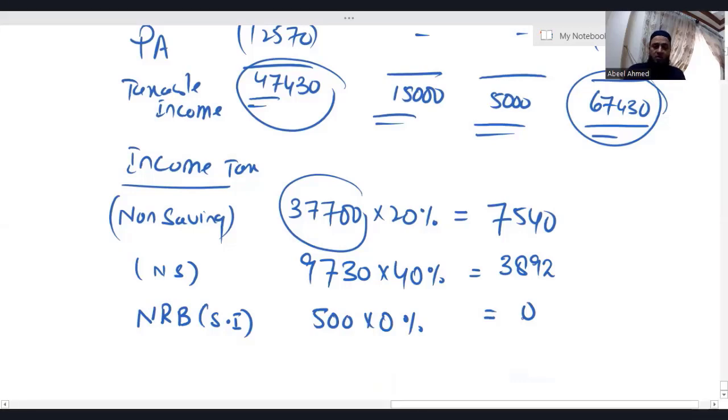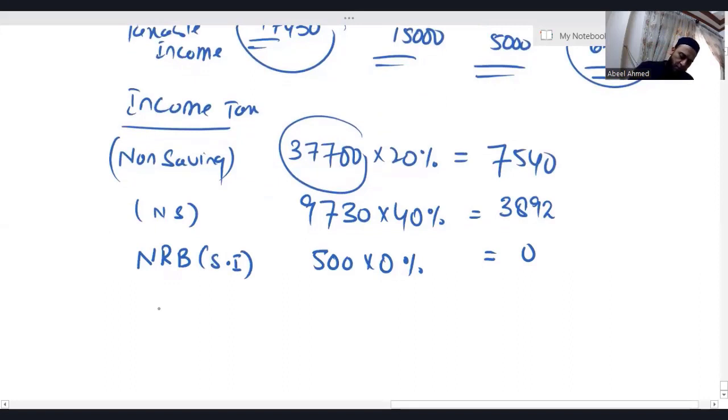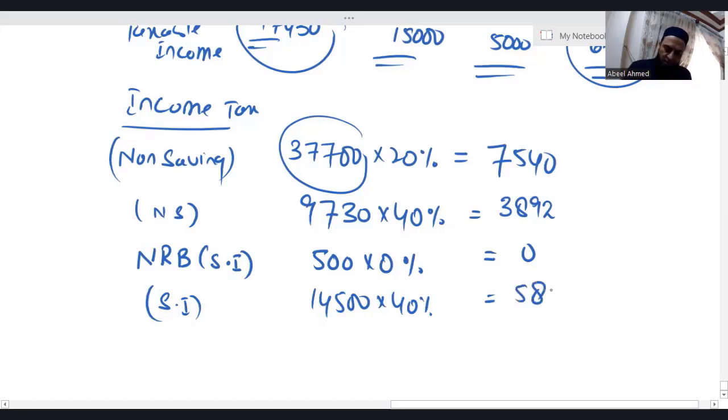We don't have any space in basic rate band. Basic rate band is already utilized. So whatever amount is left in the saving income after deducting 500 of nil rate band, which is 14,500, obviously it falls in higher rate band. Again, the saving income, now we are talking about higher rate band, 14,500 into 40%, I'm getting 5,800. Now, obviously, we'll go towards dividend income.